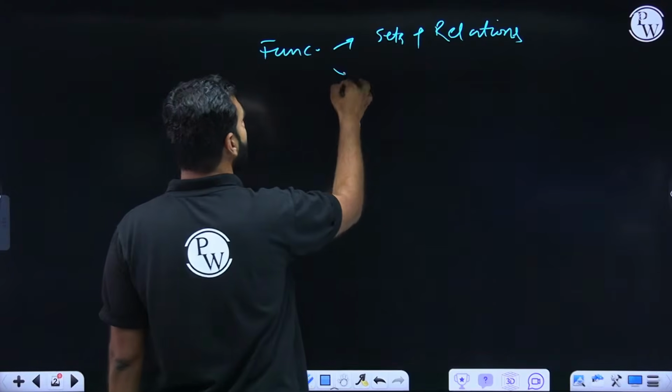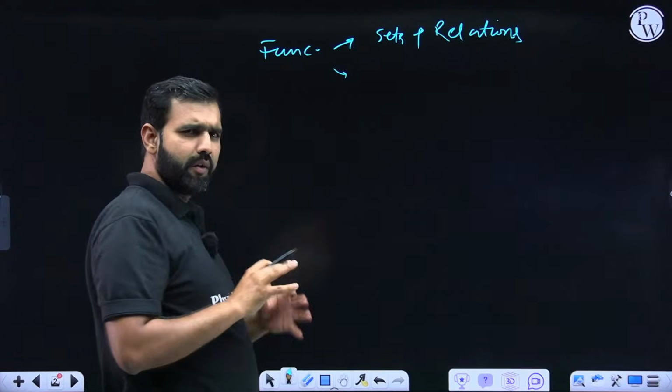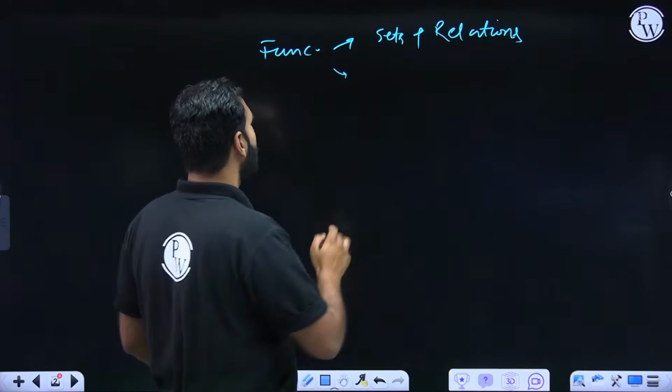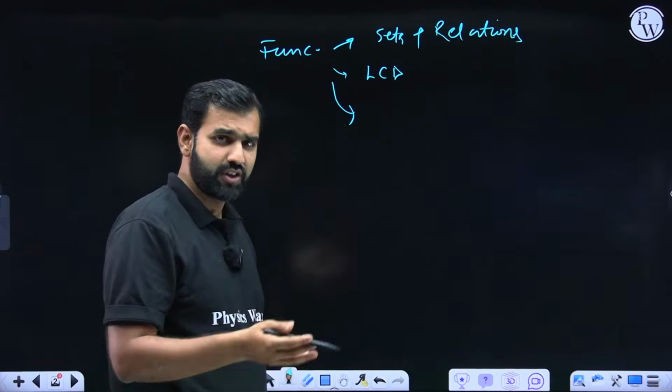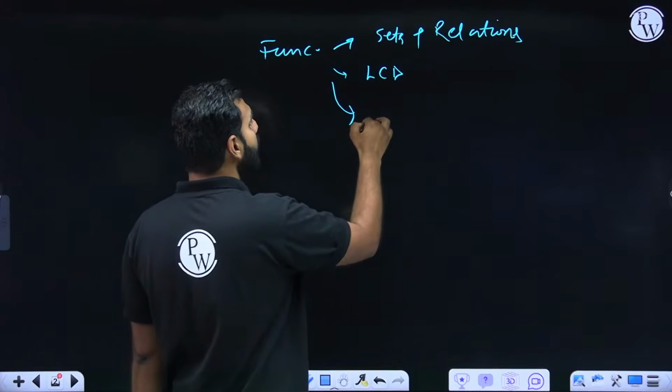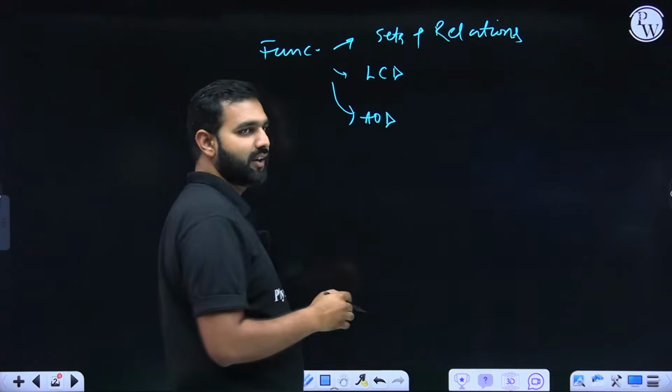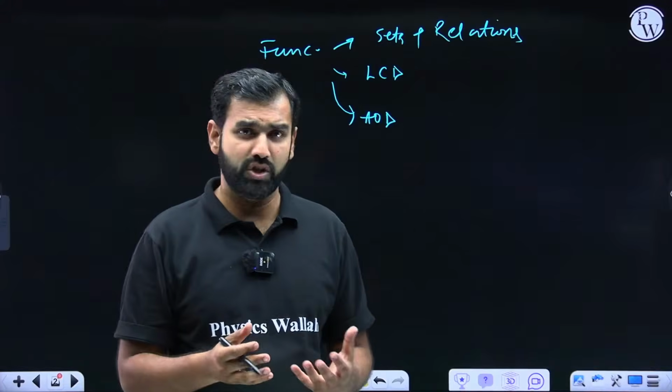And after functions, we'll move towards limits, continuity and differentiability. Then we'll talk about differentiation as well along with differentiability. Then we'll talk about application of derivatives, the concept of maxima, minima, optimization, and a lot more.